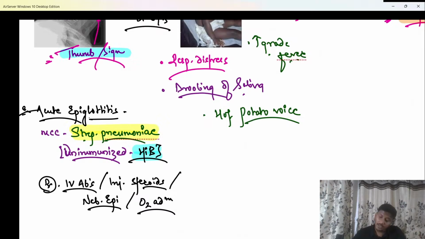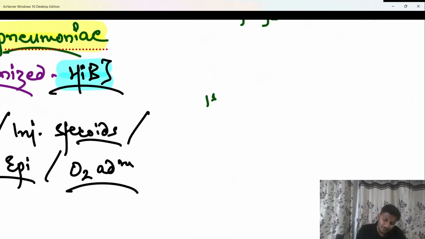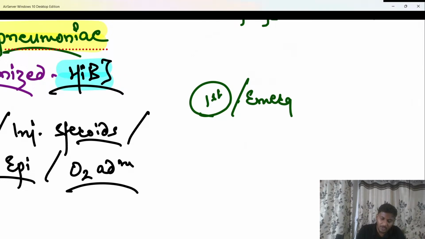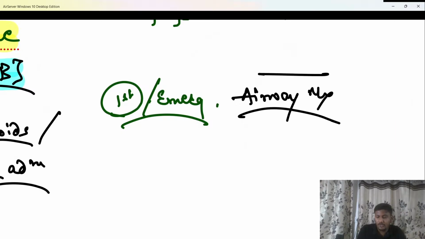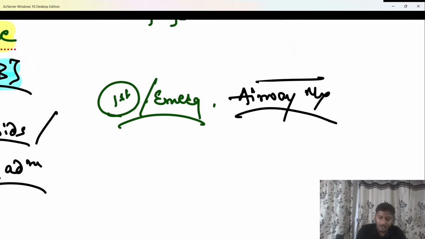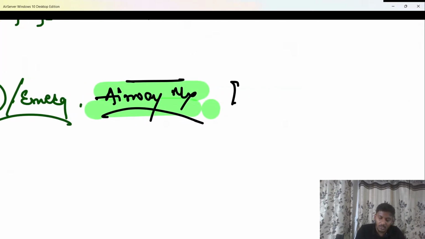Clear? Yes. So if they ask for first step management or emergency management, always take care of the patient's airway, whether it is a case of Croup or a case of acute epiglottitis. The first step has to be airway management, and in airway management we have to do an early elective intubation.